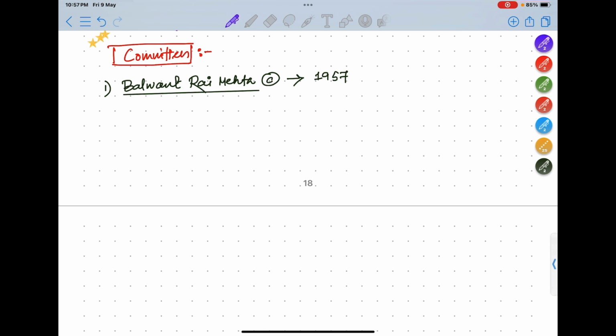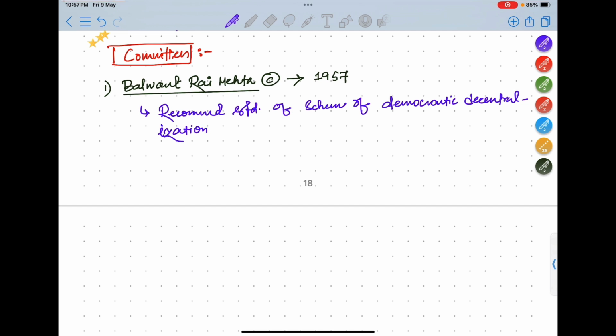We will read. It recommended the establishment of a scheme of democratic decentralization, which came to be known as Panchayati Raj.